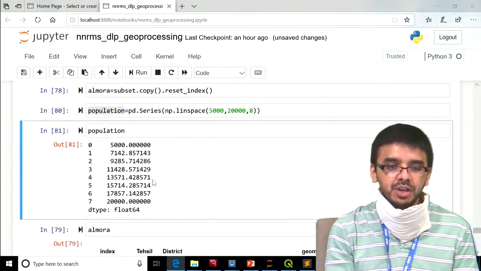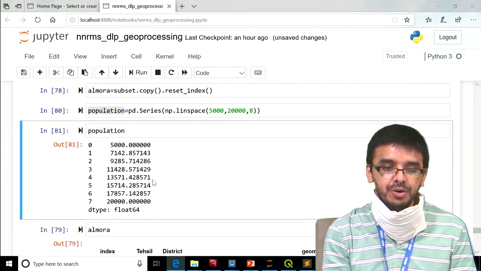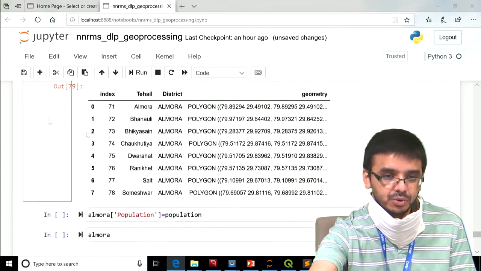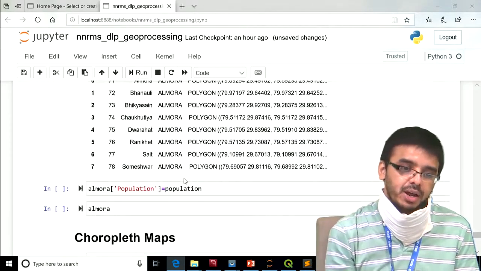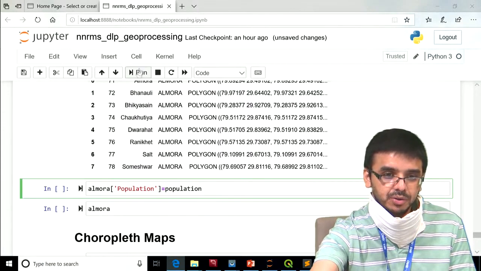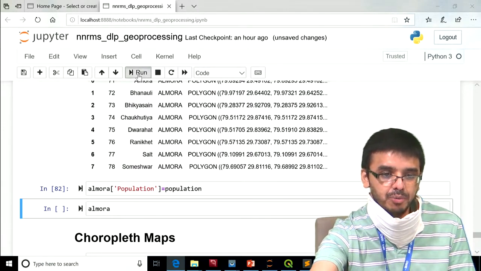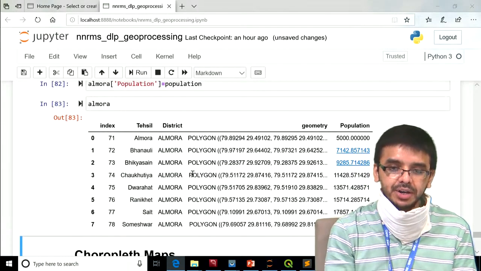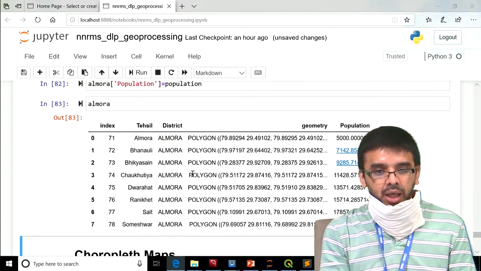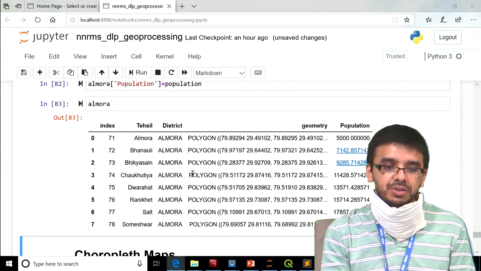Now we will attach this geo series as a new attribute to our Almora feature, so Almora population equal to population. This attaches a new attribute population to our Almora data set. Now we can see that Almora has tehsil, district, geometry plus population.